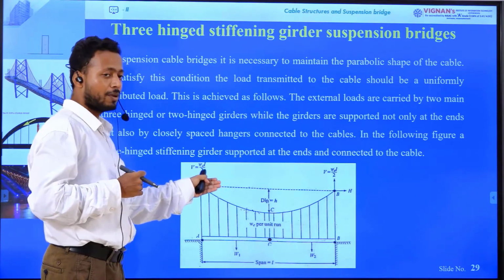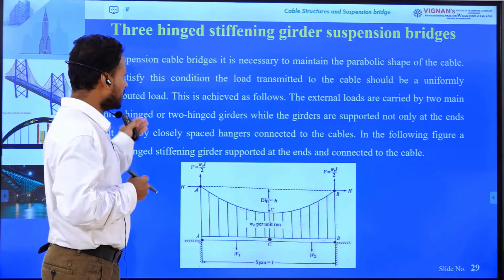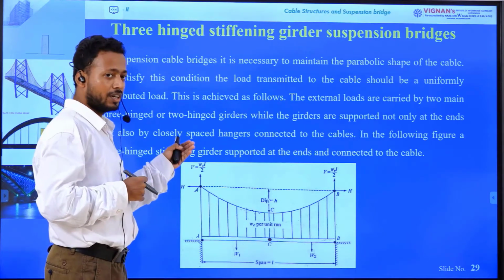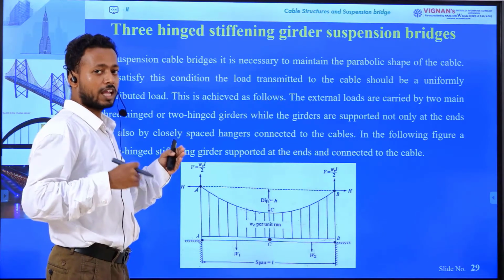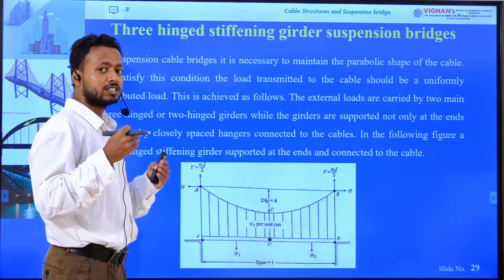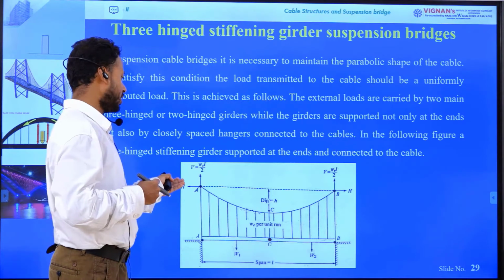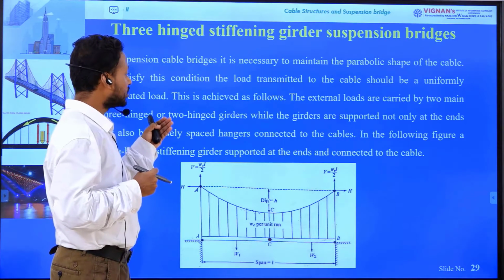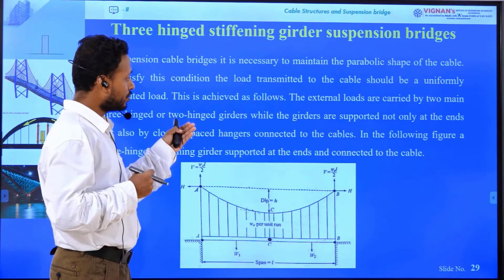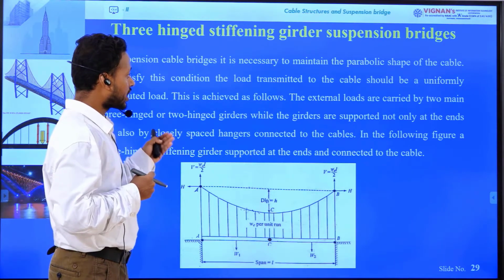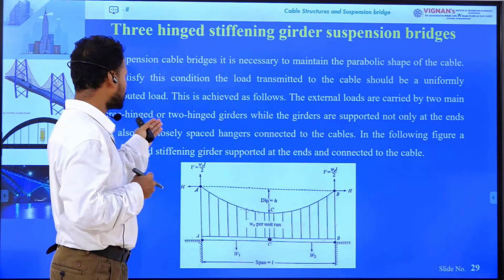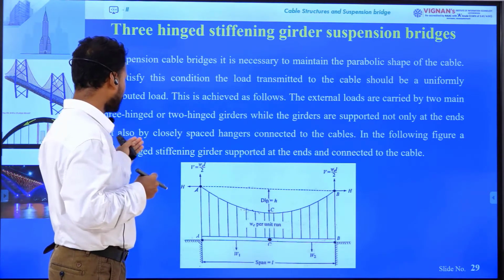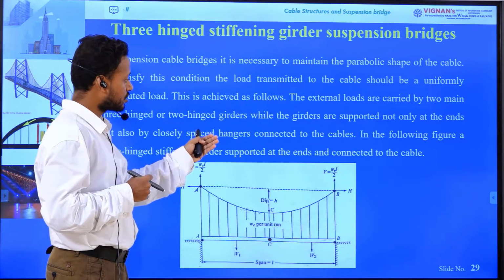How will we maintain the cable profile as parabolic? If the load applied on the cable structure is uniformly distributed, then only will the cable be maintained as a parabolic profile. To achieve this, we can do as follows. The external loads are carried by two main 3-hinged or 2-hinged girders, while the girders are supported not only at the ends but also by closely spaced hangers connected to the cables.